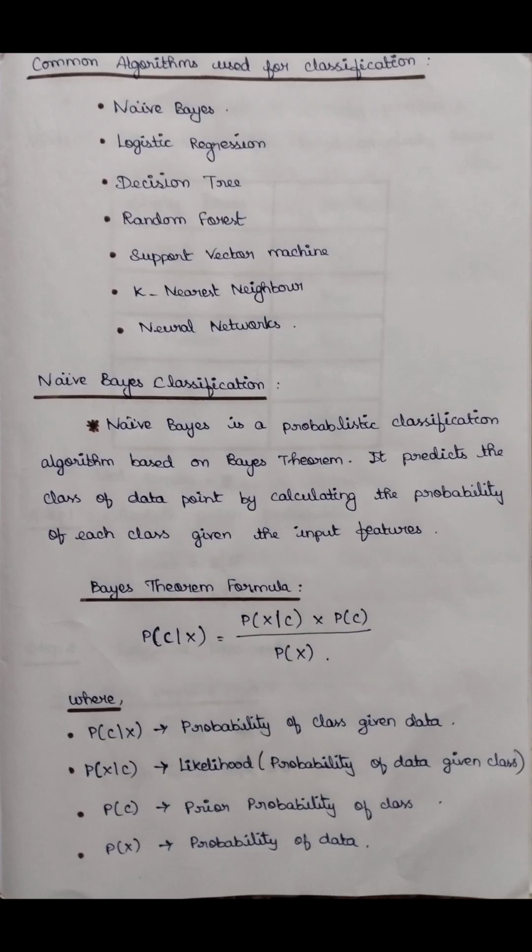Bayes' theorem formula: P(c|x) = P(x|c) × P(c) / P(x), where P(c|x) is the probability of class given data, P(x|c) is the likelihood, that is the probability of data in given classes, P(c) is the prior probability of classes, and P(x) is the probability of data. Let us see an example for Naive Bayes classification.